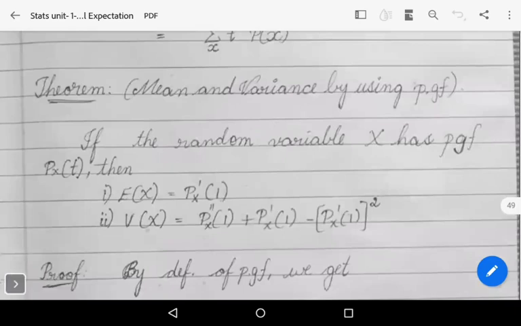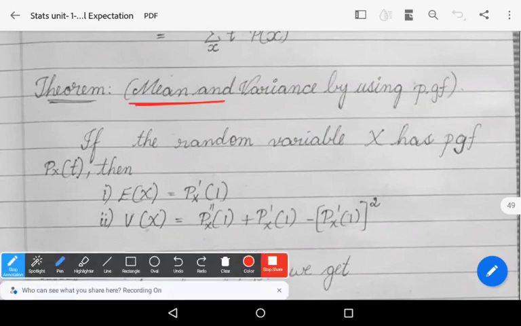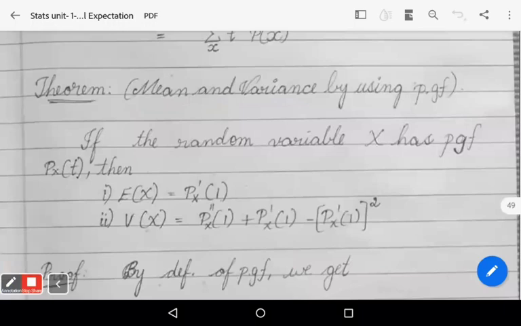This is nothing but the mean and variance of the random variable by using the PGF definition, which is very important for the 5 mark section.